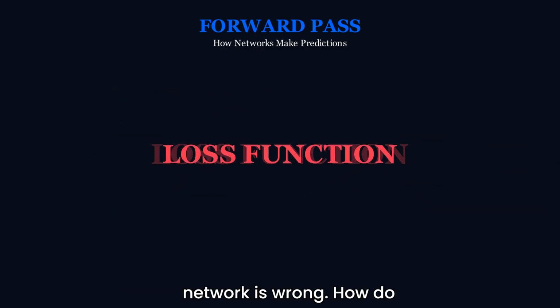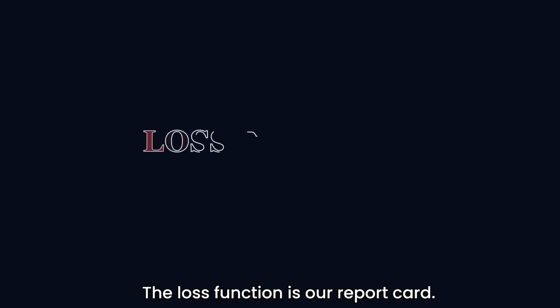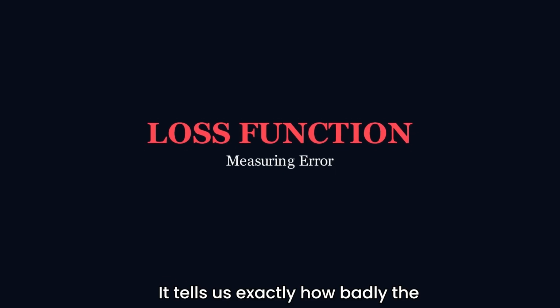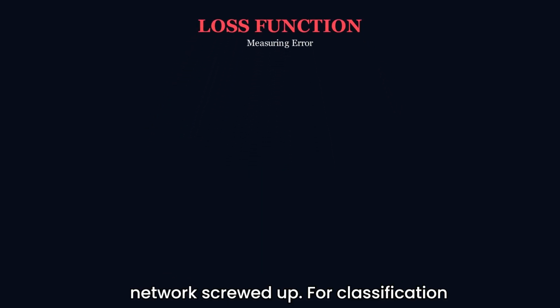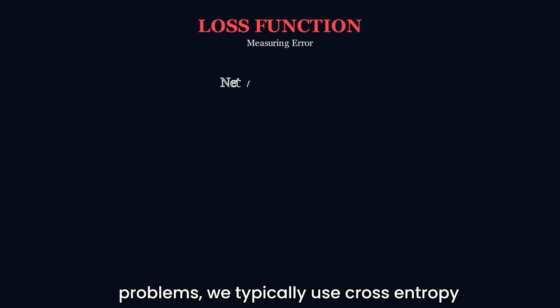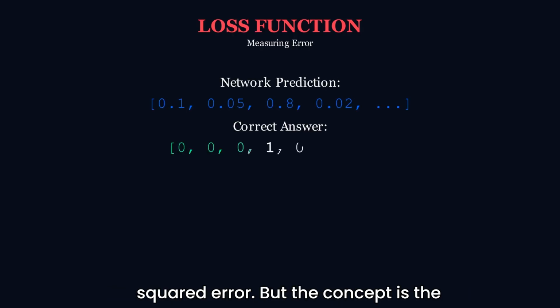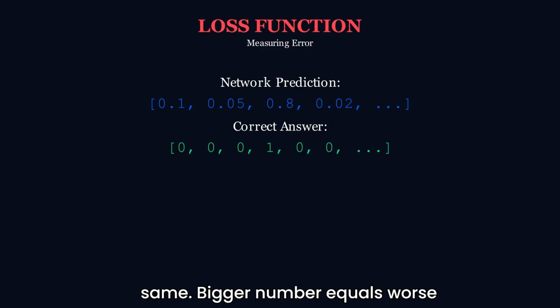But here's the problem. If the actual answer was 3, not 2, the network is wrong. How do we measure how wrong? We use a loss function. The loss function is our report card. It tells us exactly how badly the network screwed up. For classification problems, we typically use cross-entropy loss. For regression problems, we use mean squared error. But the concept is the same. Bigger number equals worse performance.